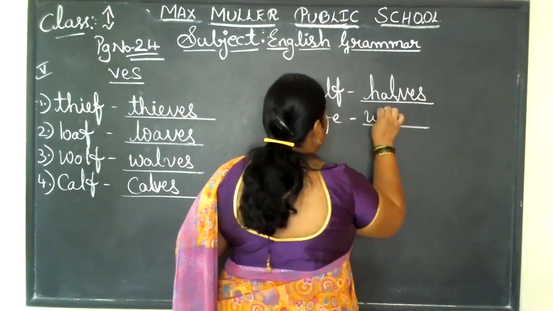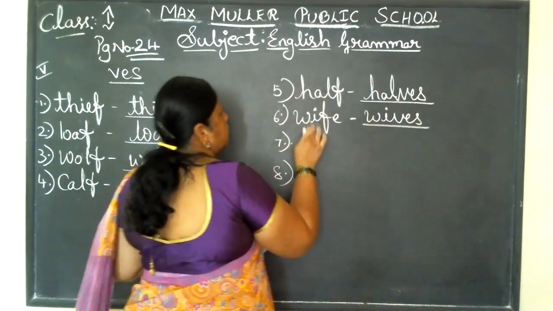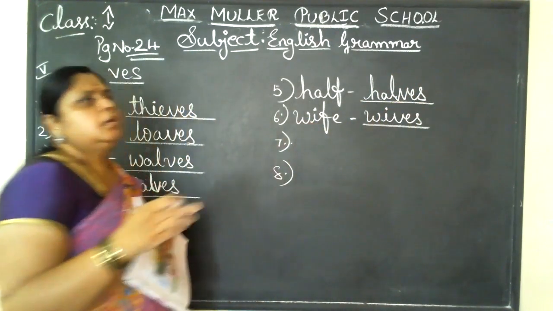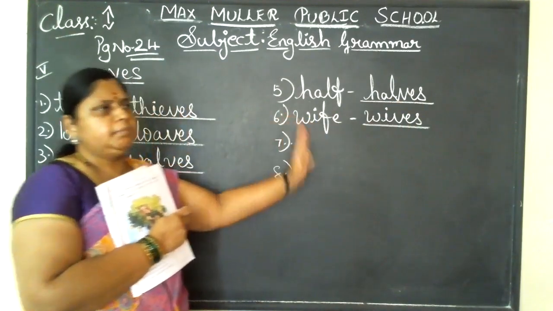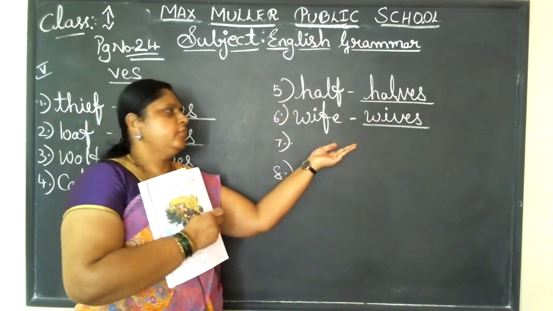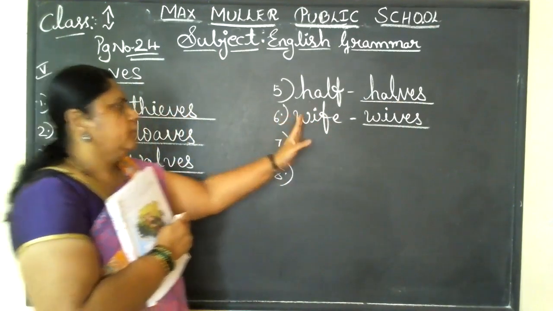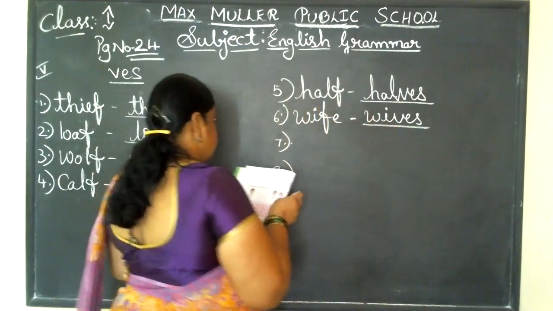Wives, W-I-V-E-S. Wife is the one, husband and wife, like daddy and mummy. He is the husband and mummy is the wife of daddy. If it is single, wife. If it is more, we say wives.